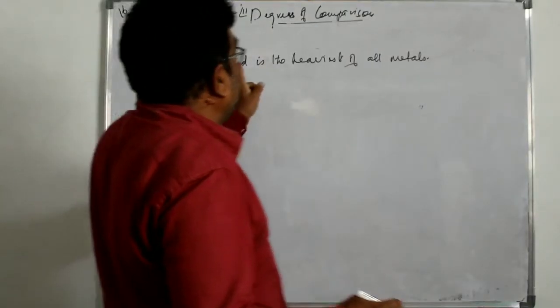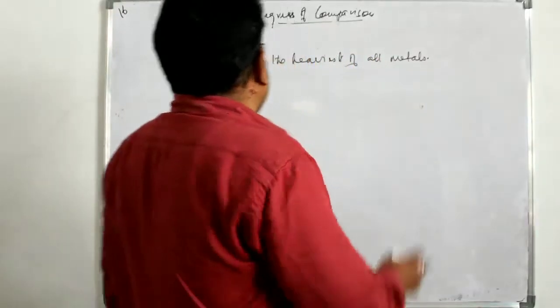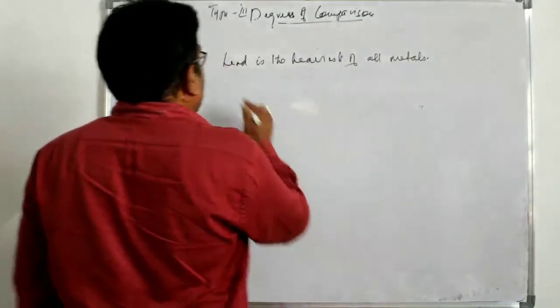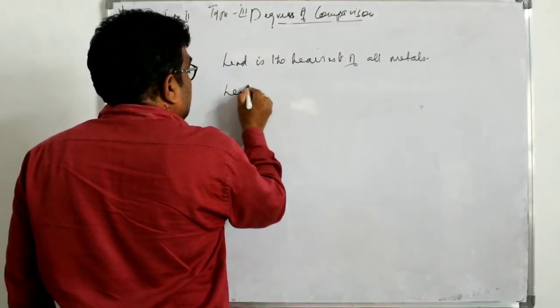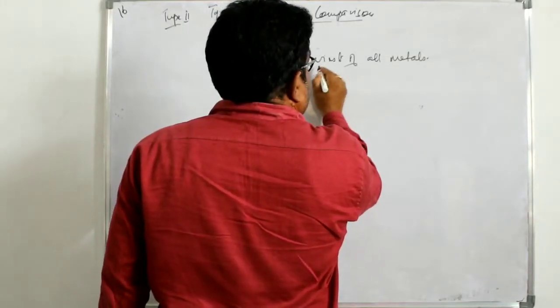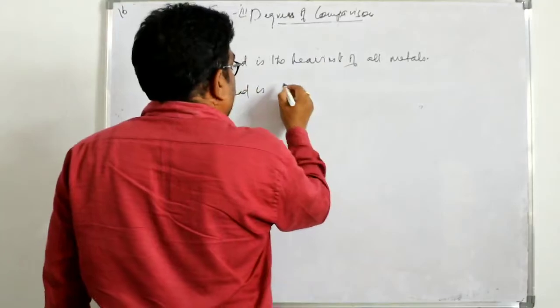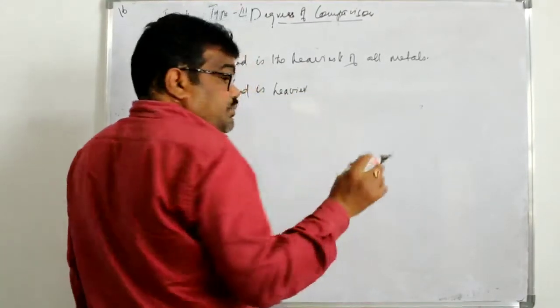You see here, lead is the heaviest of all metals. Now I am changing into comparative. You have to keep this one intact. Lead is, this one is changed into comparative, heavier. Lead is heavier. We have to put than.